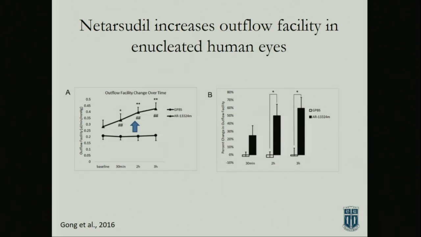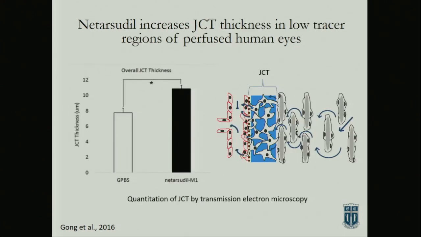Work that we did with Haiyan Gong, we perfused eyes and we measured outflow facility. Within 30 minutes, we see a significant increase in outflow facility with the Rho kinase inhibitors. We measured out to 3 hours. These were in human whole eyes. We fixed and sent the eyes to Haiyan, and she took a look at the histology.